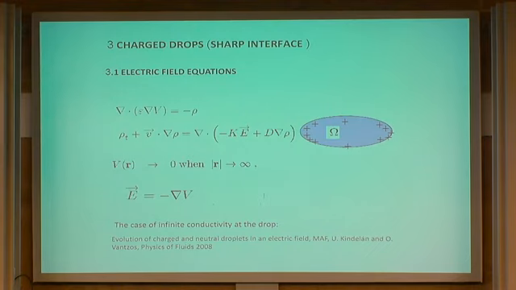Now, my point here was to introduce energies. So we have surface energies and we have electric energy. Now, if we look at the dynamics, we forget about the variational problem and look just at the dynamics of the whole system. In the sharp interface approximation, what you have is electric charges with a certain density rho. The Poisson equation tells you that minus rho is equal to the divergence of the electric field.